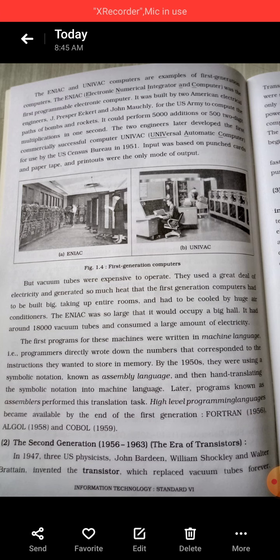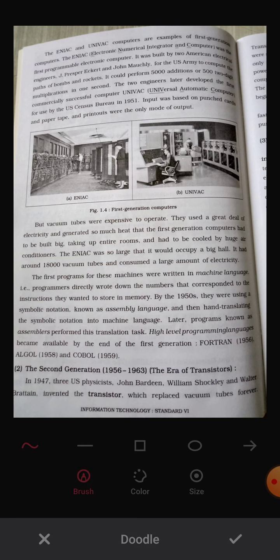What is the full form of ENIAC? Here it is given: Electronic Numerical Integrator and Computer.